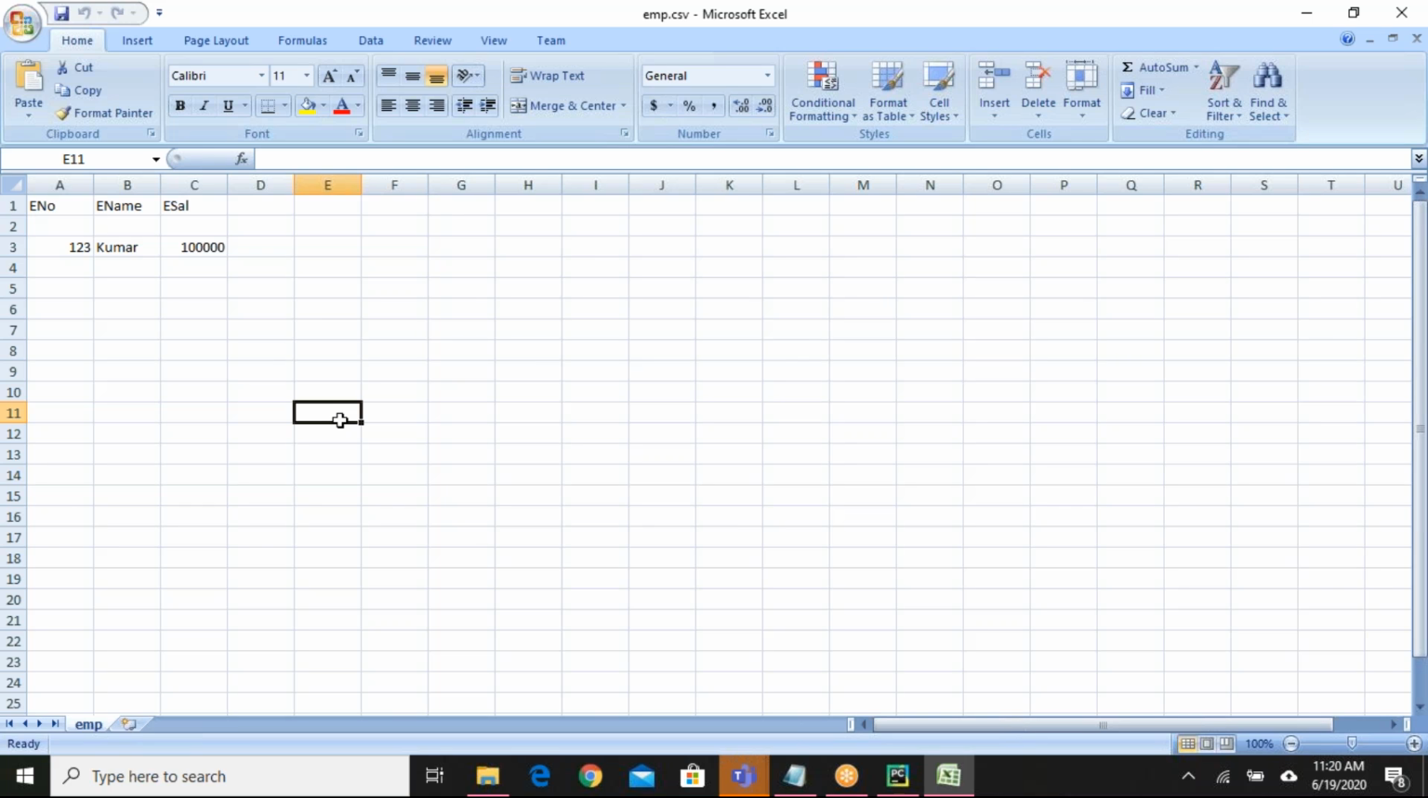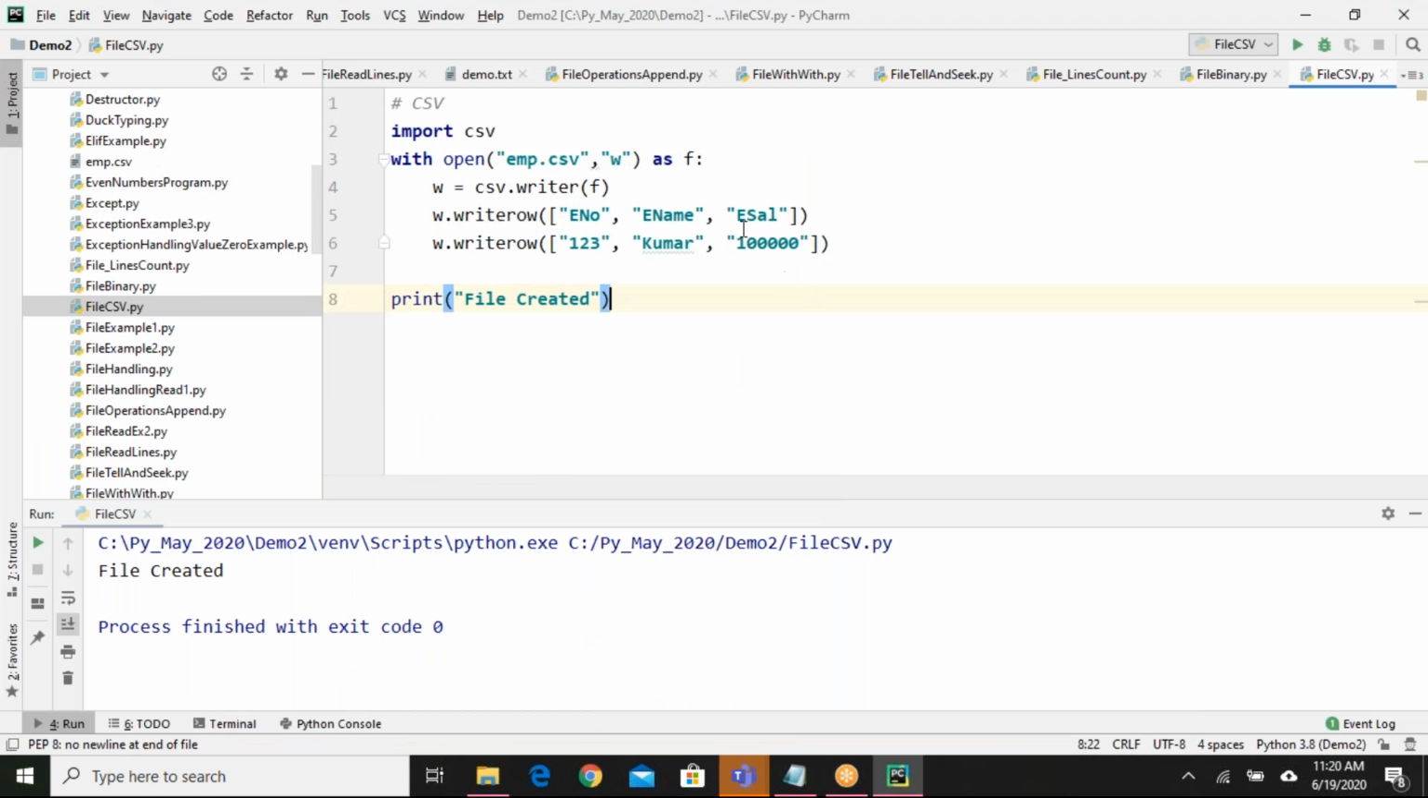See here, if I don't provide newline equals to empty, what is happening is the cursor is already going to a new line and it is waiting there. When you are providing writerow, it is entering the data in the next row. So unnecessarily one extra row is inserted here. So that is the reason why we use the newline argument here. newline equals to empty string.